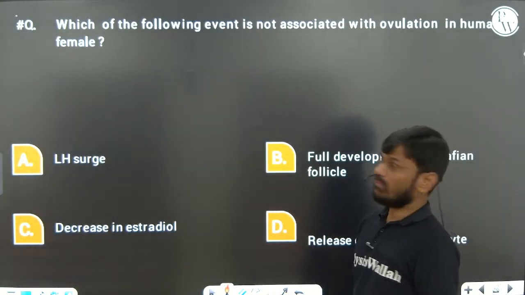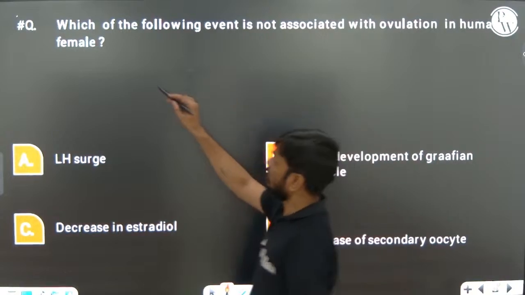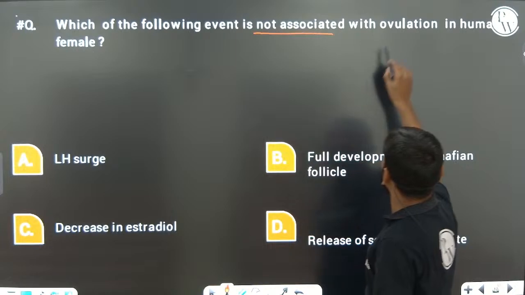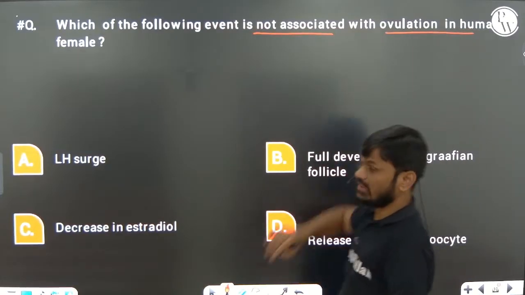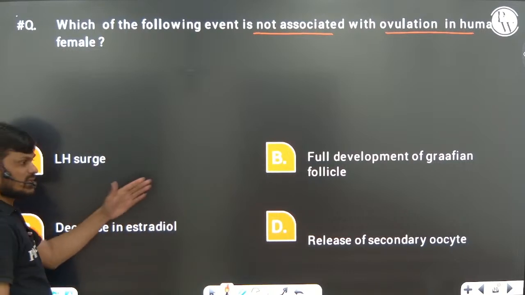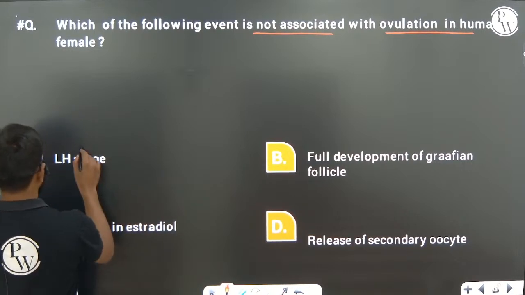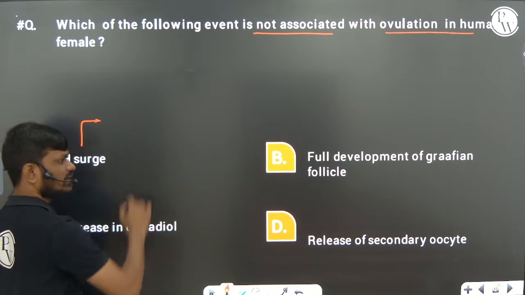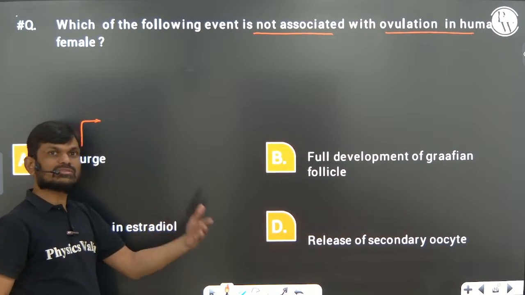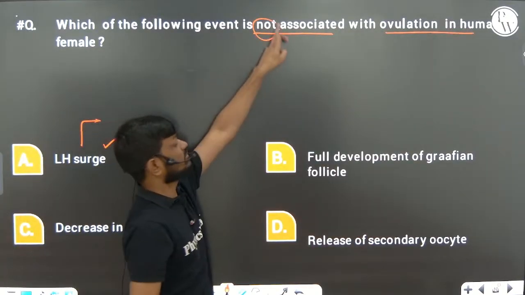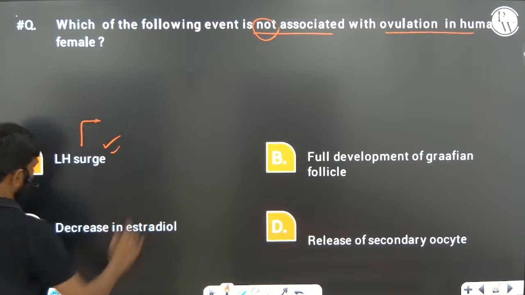Next, one more question related to the menstrual cycle. Which of the following events is not associated with ovulation in females? During ovulation, we just discussed that the LH surge, a high concentration of LH, stimulates the mature Graafian follicle to release the ovum. So this is right. They are asking for not associated, and this is associated.